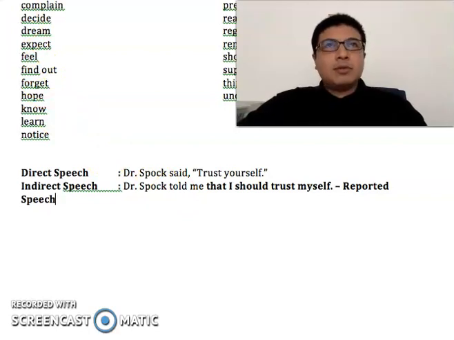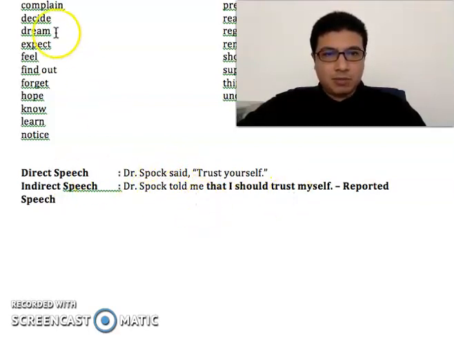However, it is also important to take note of the grammar. When you change from direct speech to indirect speech, you'll have to make sure your grammar, your tenses are correct, whether it be present tense, past tense or modals. You'll have to make sure your tenses are correct when you change from direct speech into reported speech.